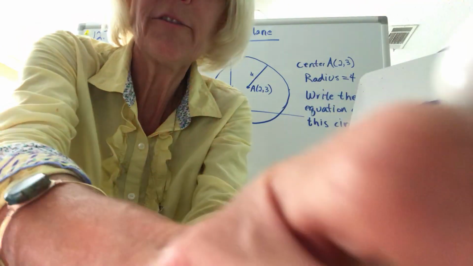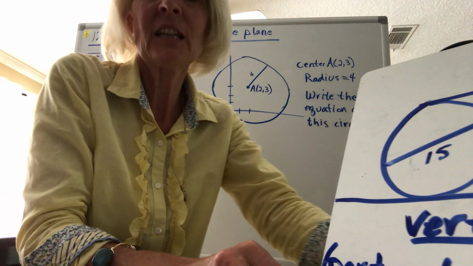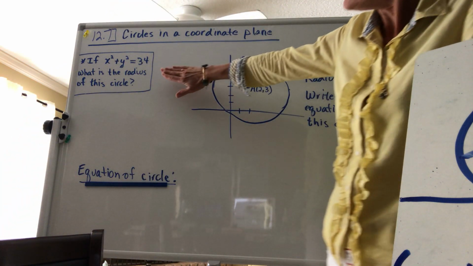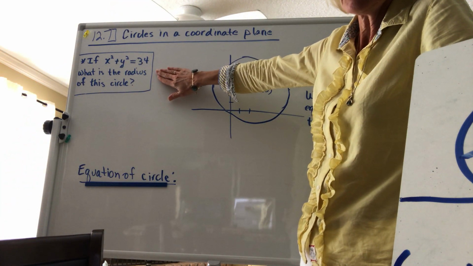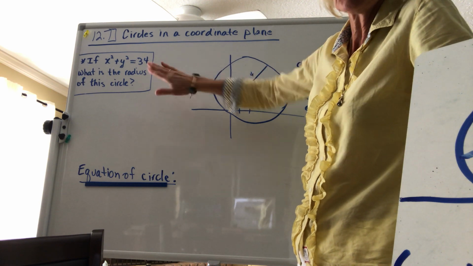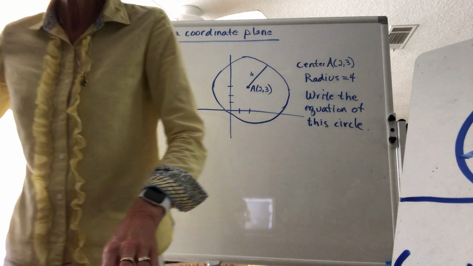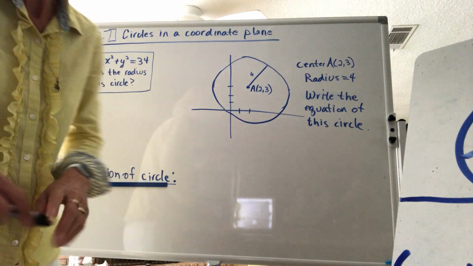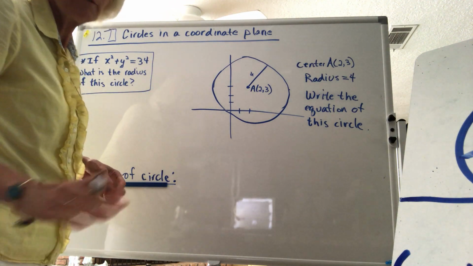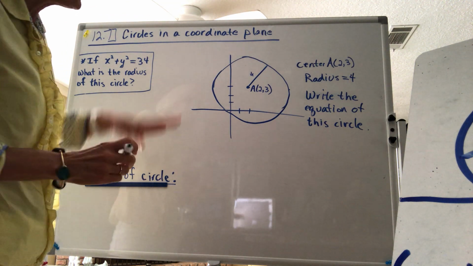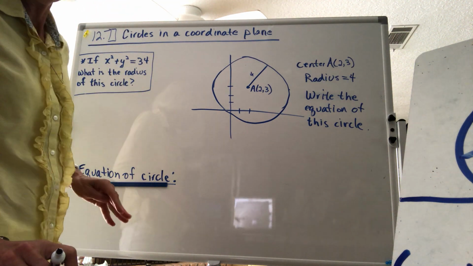Well, we're going to find out. So you just sit tight and we'll see how easy this actually is. Okay? So keep in mind, we're going to look at today, if x squared plus y squared equals 34, what is the radius of the circle? This is the exact same question, you can look it up online, that Mike Tyson missed when he was doing his GED. And I never could find out whether he ever did get his high school diploma. Okay, so let's take a look at it and see how we could do this.